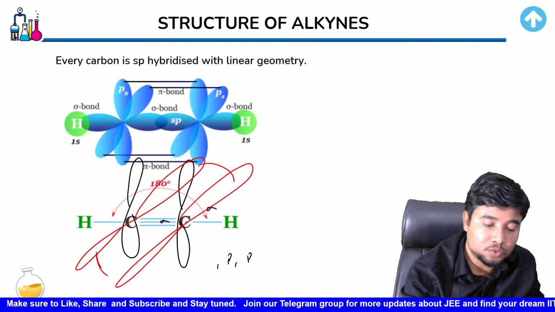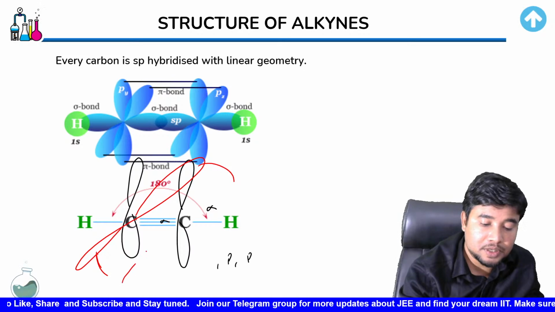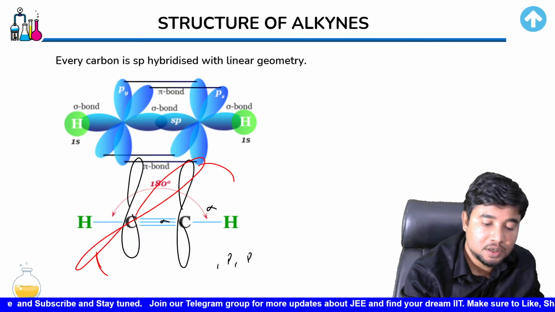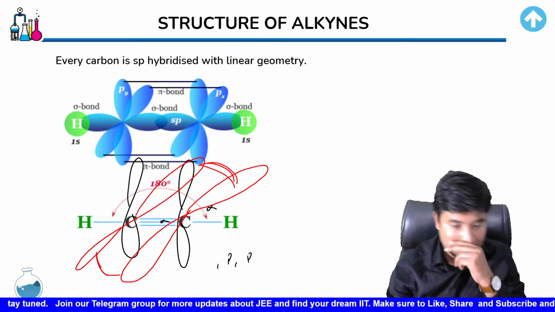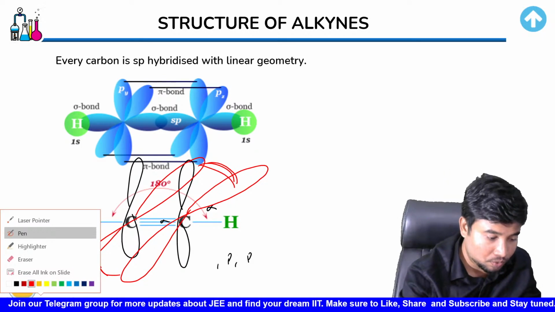You're not going to have 2 pi bonds, right? For the creation of 2 pi bonds, you would need 2 pure p orbitals. So that is why these p orbitals were important. One I've already shown over here.